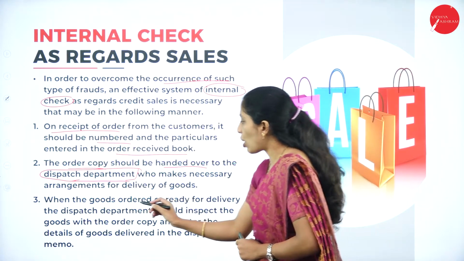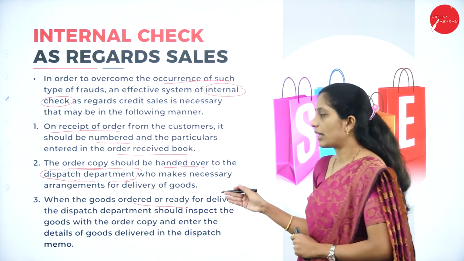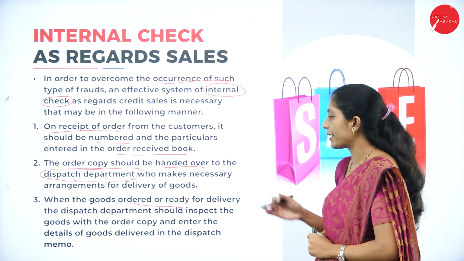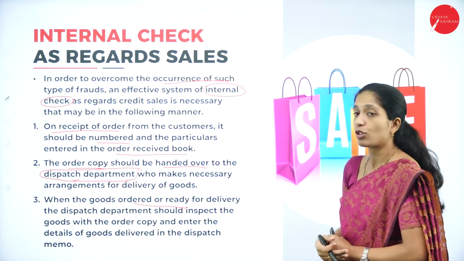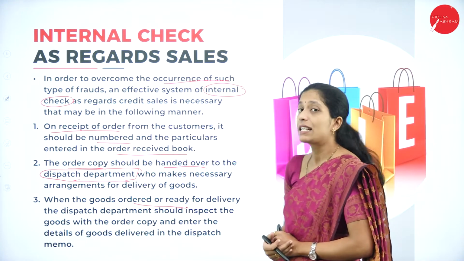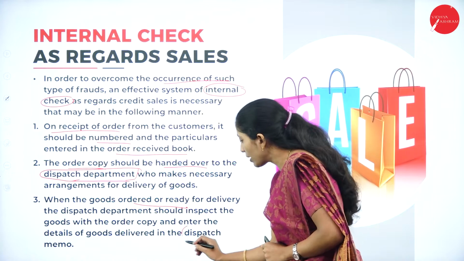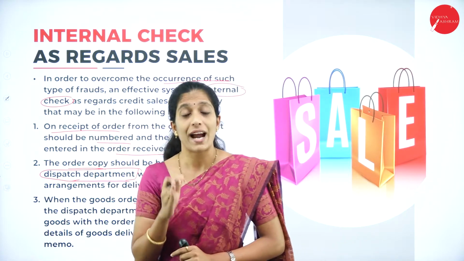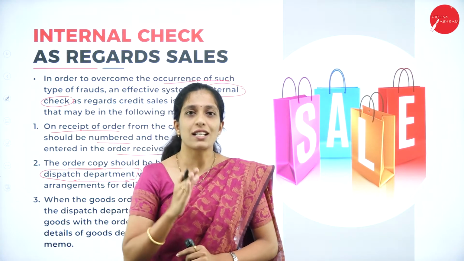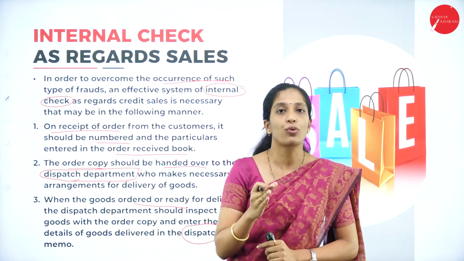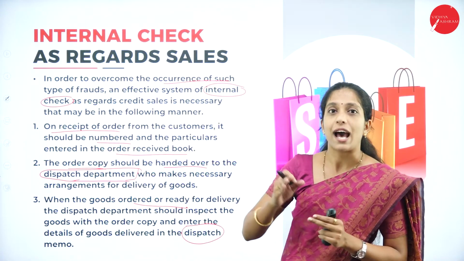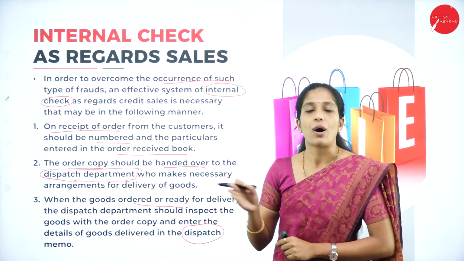When the goods ordered are ready for delivery, the dispatch department should inspect the goods with the order copy and enter the details of goods delivered in the dispatch memo. Now, the order copy is in the hands of the dispatch department. Once the dispatch department prepares the goods to be delivered to the customer, those goods have to be rechecked with the order copy.